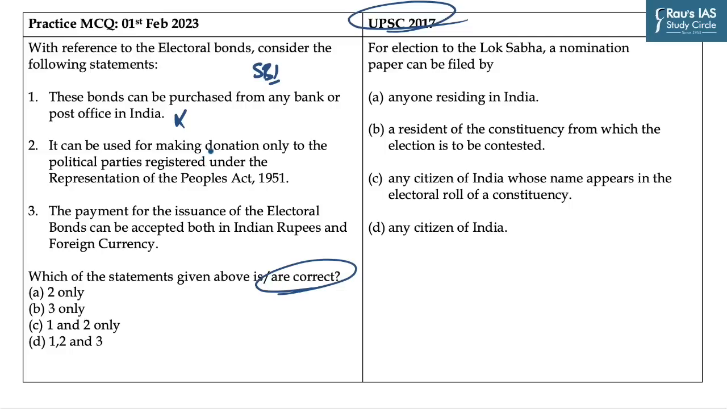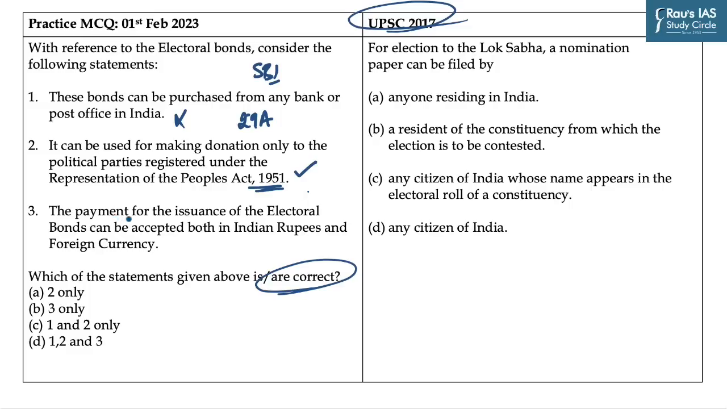The second statement says it can be used for making donations only to the political parties registered under RPA Act 1951. Now this statement is correct as the electoral bond is a bearer instrument to be used for funding eligible political parties, and the eligible political party is the one which is registered under section 29A of RPA Act 1951, and there is one more condition attached to it. That particular political party must have secured more than 1% of the votes polled in the last general election of the Lok Sabha or Legislative Assembly. So this statement is correct.